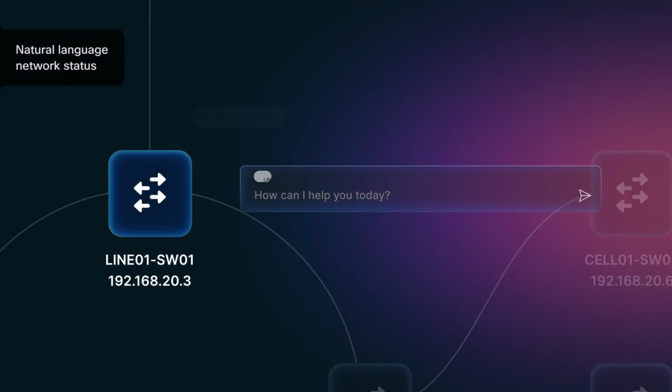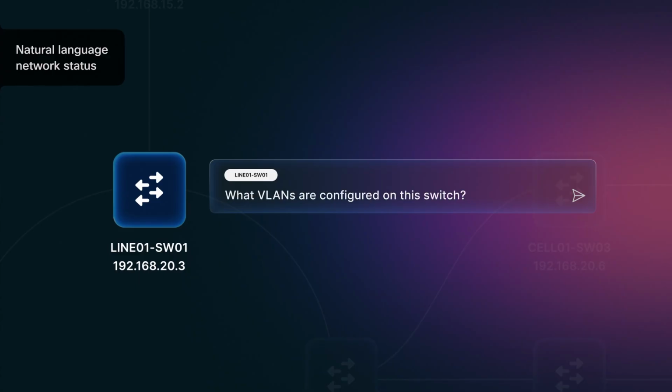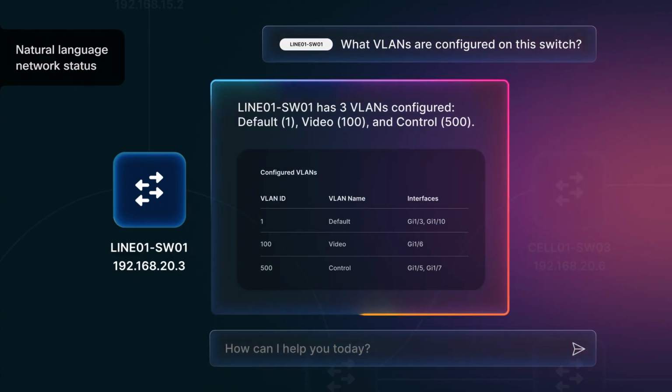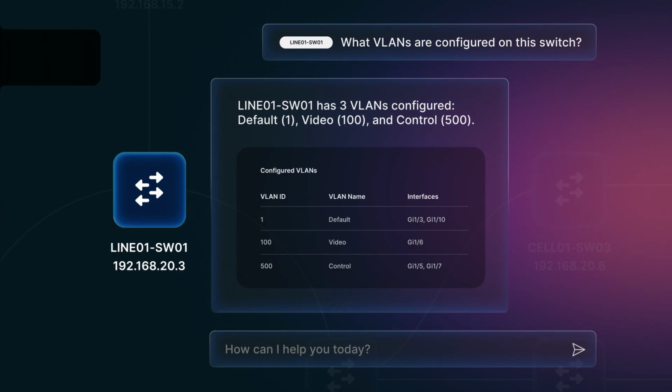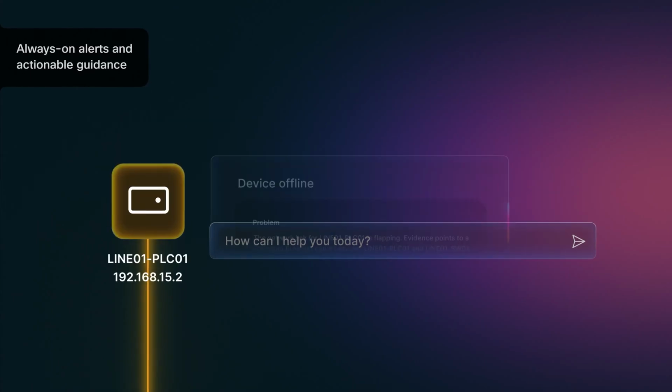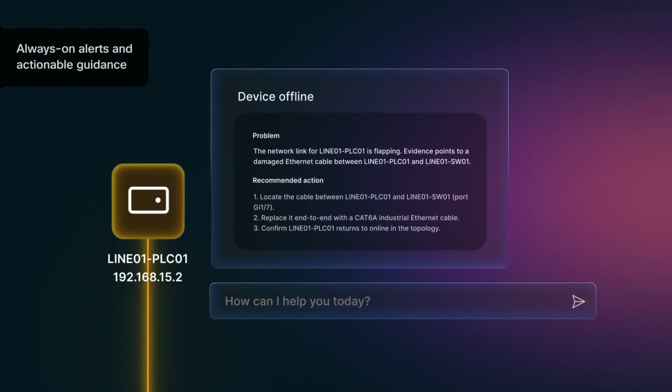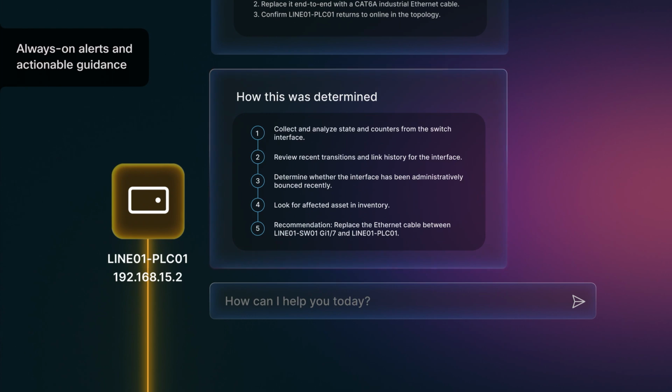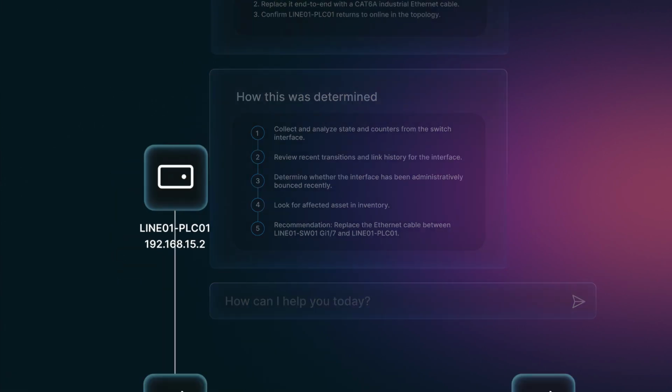Need to know which port belongs to the control network? Just ask. The agent offers configuration visibility and can explain operational status. With always-on alerts and actionable guidance, the agent can catch an offline device or damaged cable the moment it happens. And it doesn't just alert you, it explains the cause in plain language and provides guidance on how to fix it.